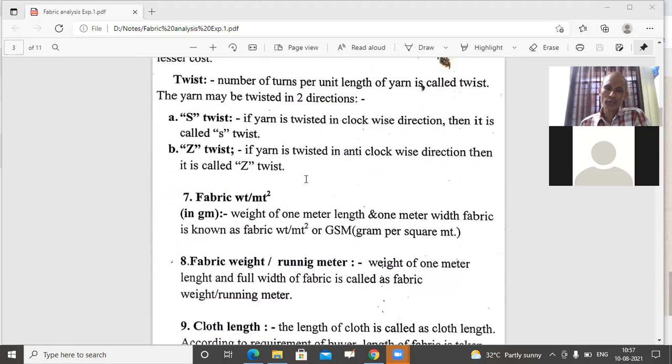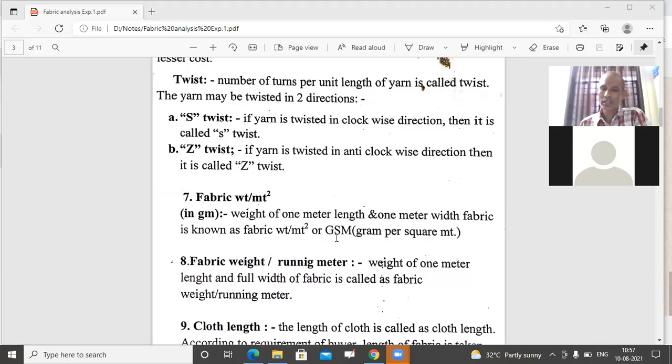The next parameter which we find out as an analyzed parameter is fabric weight per meter square. So the weight of 1 meter length and 1 meter width of fabric is known as fabric weight per meter square in grams. When it is measured in grams per square meter, a short term is used for it, that is GSM.